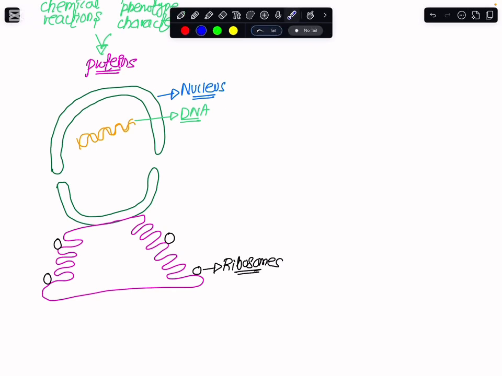What you need to know is that this DNA has the instructions for specifying the sequence of the amino acids that we have to make within the proteins. It is the same way as if I were to give you an example: in my house I have this one room, and at some other part we have a second room.